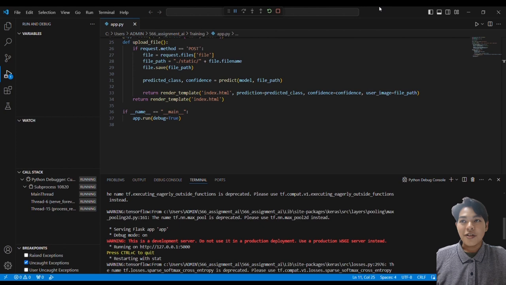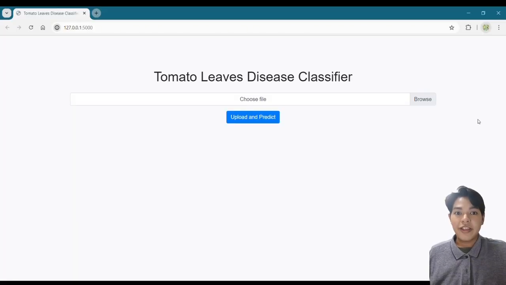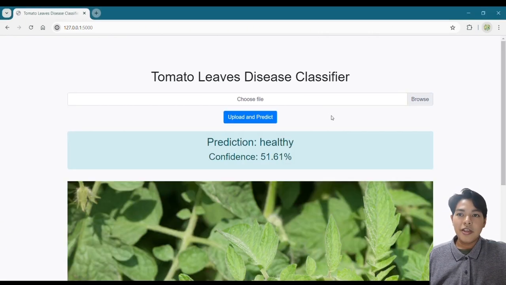Now on to our web application. So here is the coding for it. We use Flask, and we load the model that we saved previously. If we run this, it will open the HTML file where we can classify the tomato leaves. So if we choose this image and click the upload and predict button, it will show us the prediction as healthy and the confidence level as well, which is 51.61%.